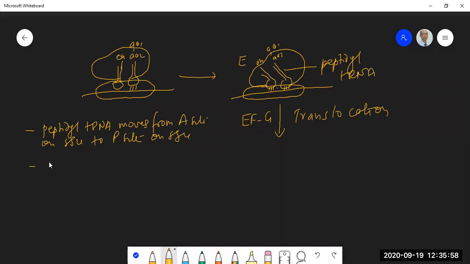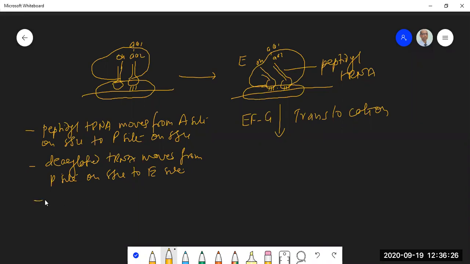Similarly, the deacylated tRNA moves from the P site on SSU to the E site on SSU. So from here, it will move to this place. It is already occupying the E site in the large subunit, but in the small subunit also it will occupy the E site.